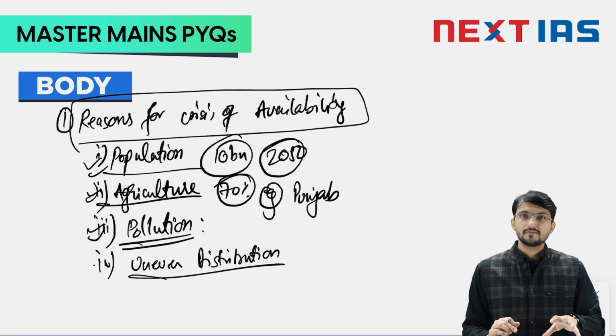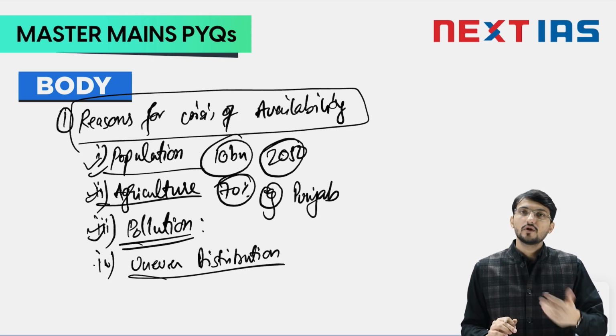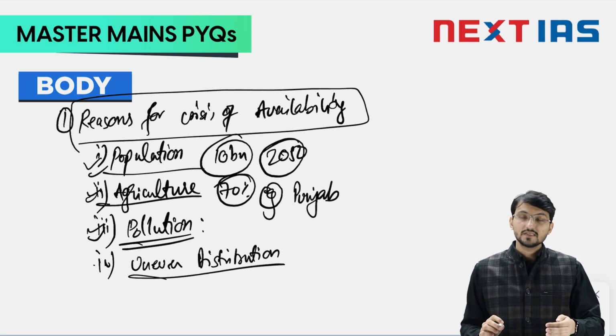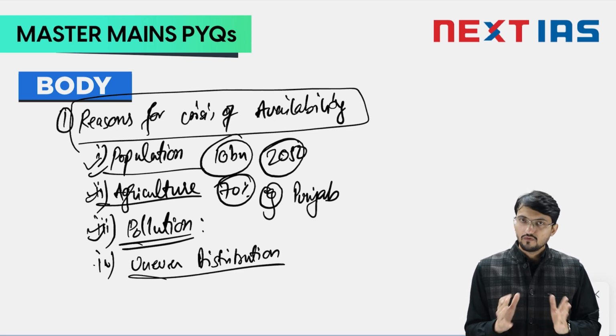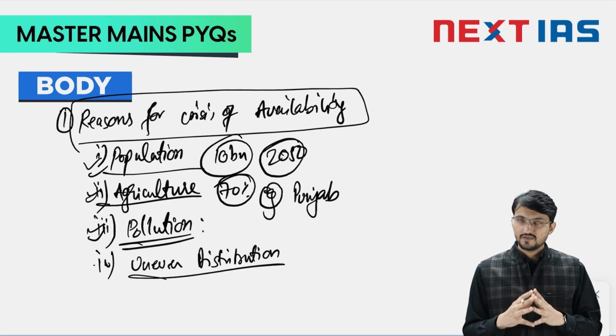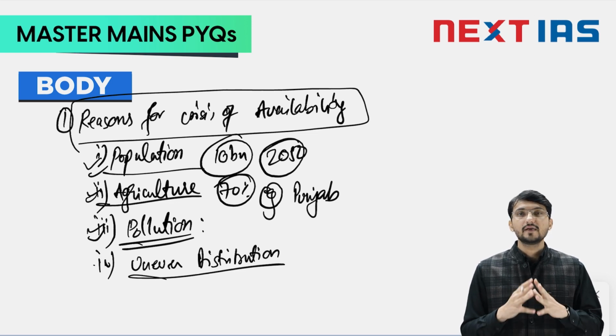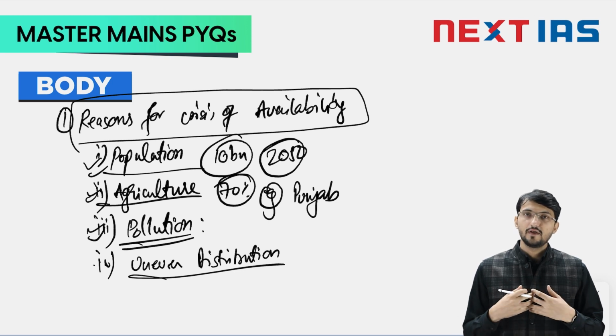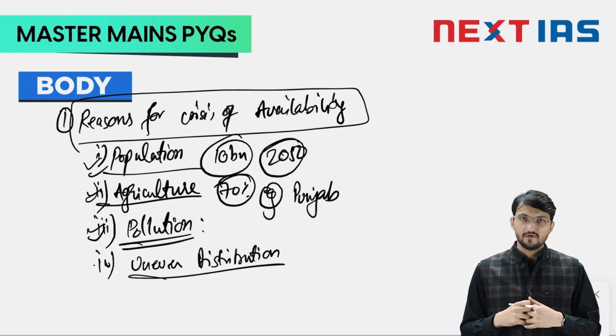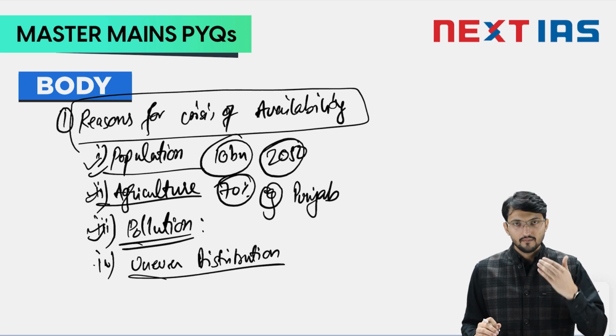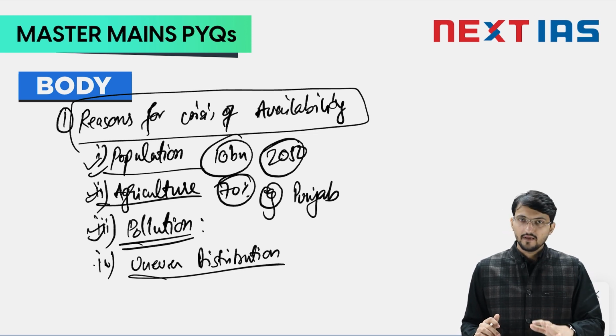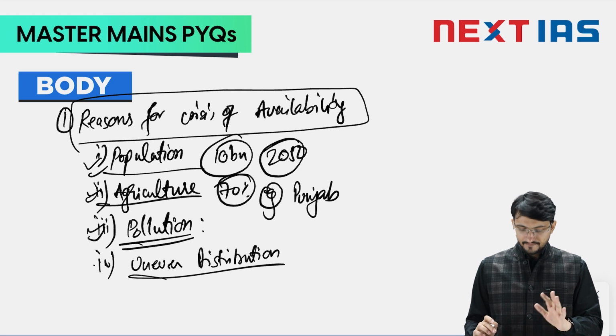All these factors will lead to more people living in areas which do not have much water. So you can mention that around the world, fresh water resources are not evenly distributed. Certain areas have greater availability of water, and certain areas suffer, and that will be more exacerbated in the upcoming years. You can mention the data also.